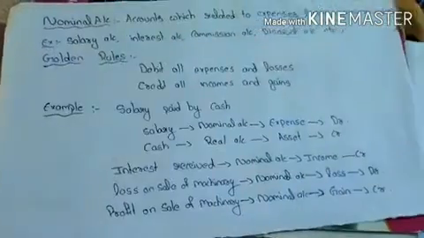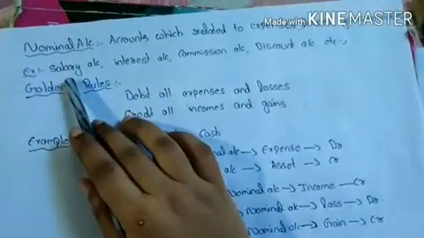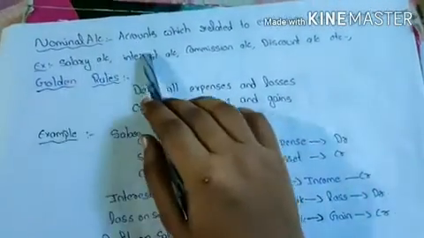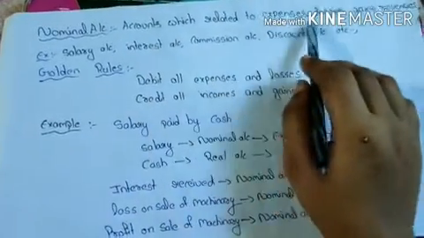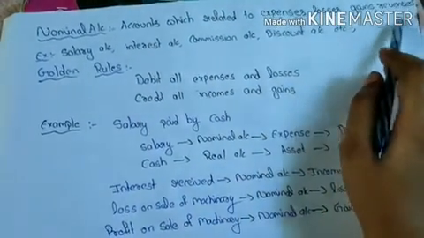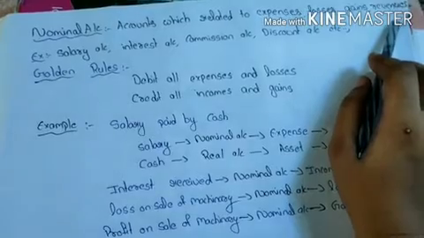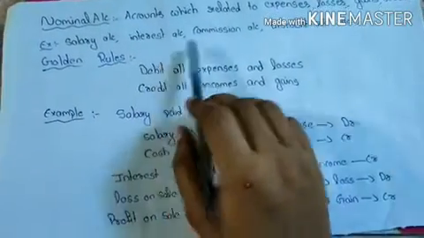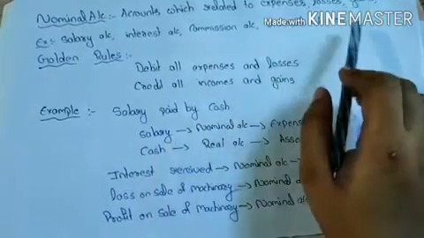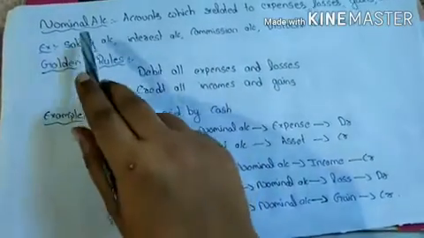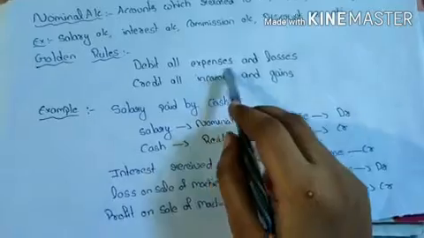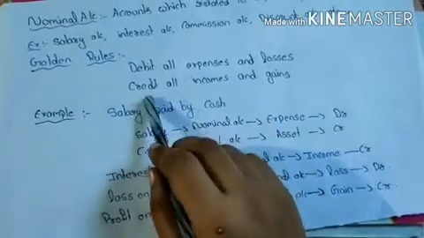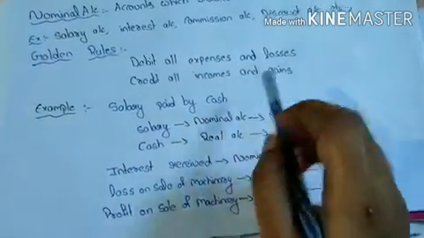Next, go to the nominal account. Nominal account: accounts related to expenses, losses, gains, incomes and revenues come under the nominal account. Examples: salary account, interest account, commission account, discount account, etc. Golden rule of nominal account: debit all expenses and losses and credit all incomes and gains.